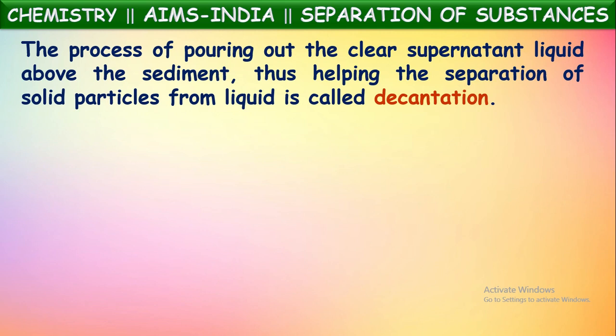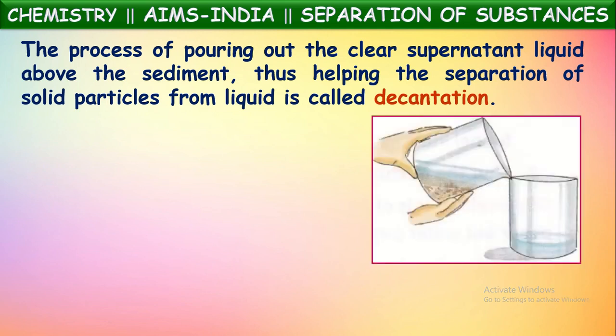This technique is called decantation. In the earlier sedimentation process, we observed that solid particles remain down in the container and pure water comes up. Now, slowly this container will be tilted into another container such that the upper layer of pure liquid is separated into another container, and hence the solid remains back in this one. Okay, this technique is called decantation.